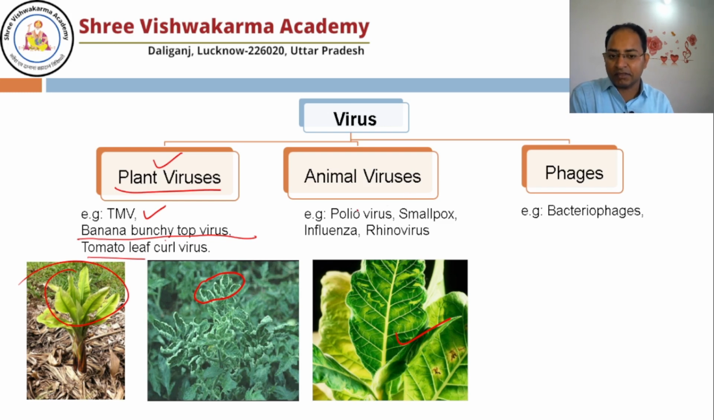The animal viruses which affect us like polio, smallpox, influenza, rhinovirus. Rhinovirus is basically responsible for common cold in us. Seasonally, we get affected with a common cold. So rhinovirus is responsible. And the good part is some virus infect plants, some virus infect animals, and some virus